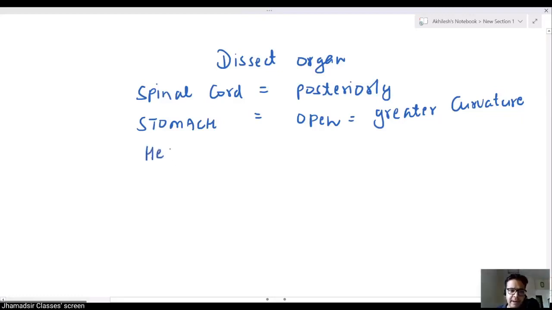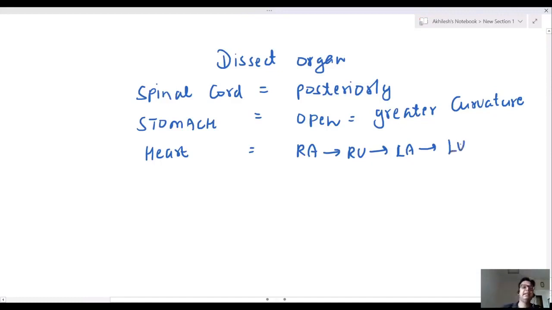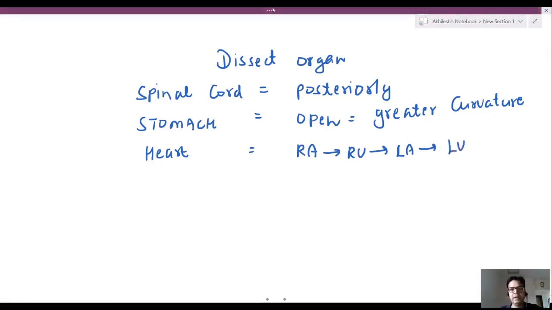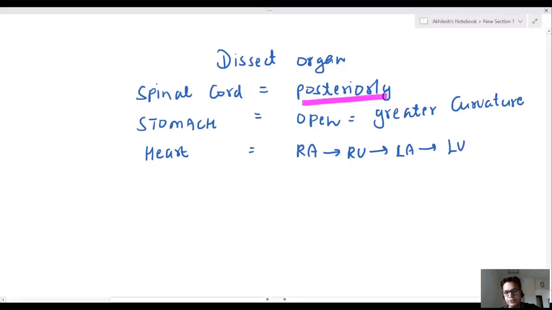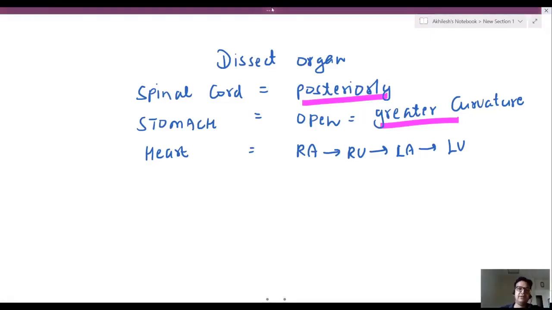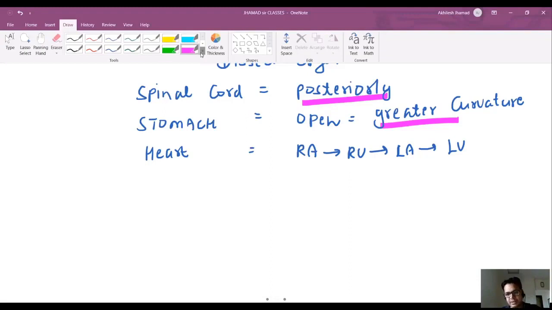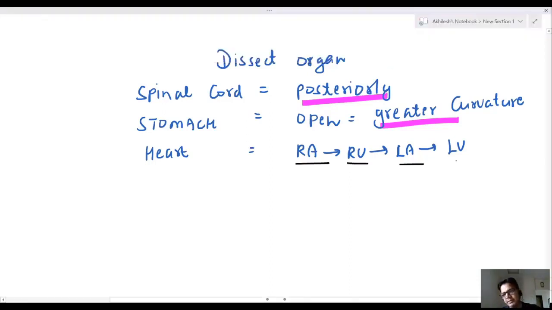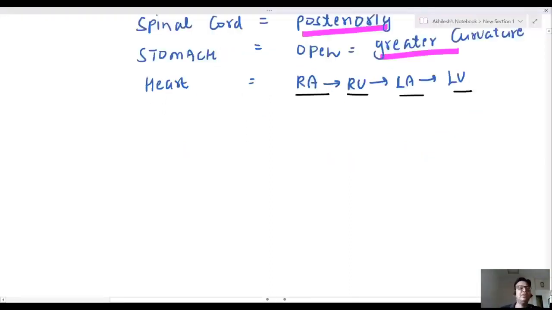If we open heart, first we open right atrium, then we open right ventricle, then we open left atrium and then left ventricle. Spinal cord posteriorly. Stomach is opened from greater curvature. Then we open heart. I discussed this on heart. How do we open the heart? Right atrium, right ventricle, left atrium, left ventricle. This is the way we open heart.